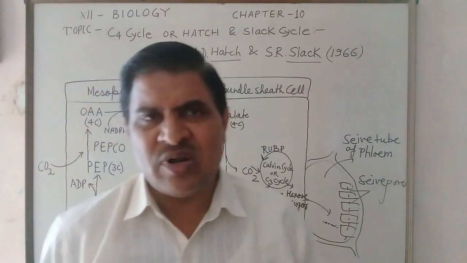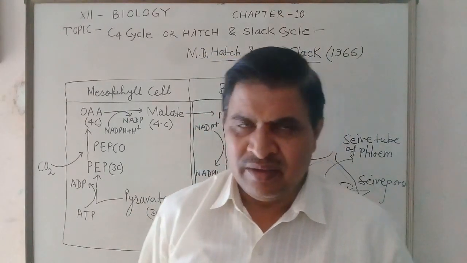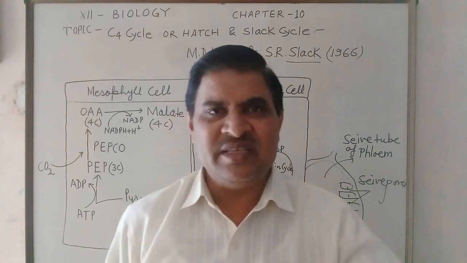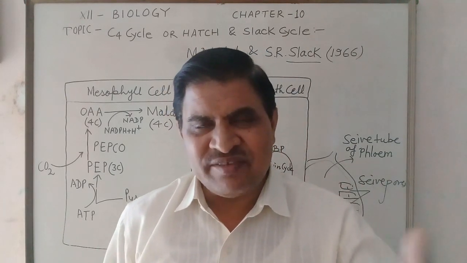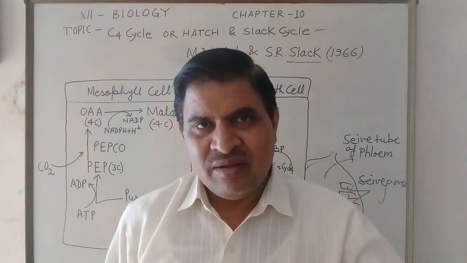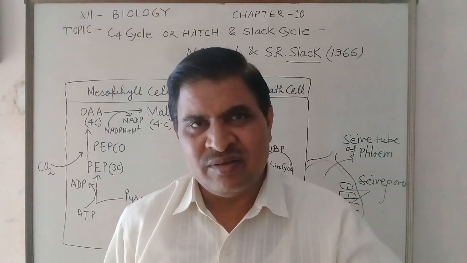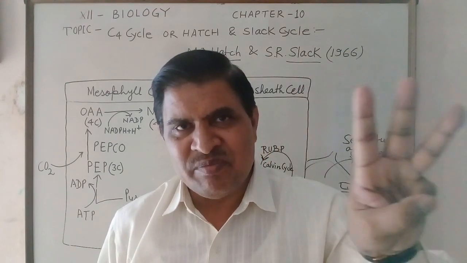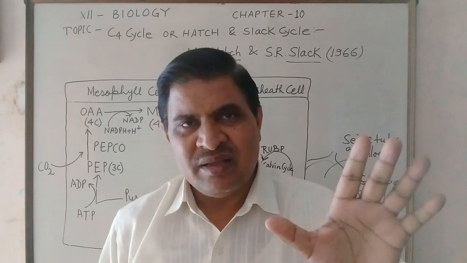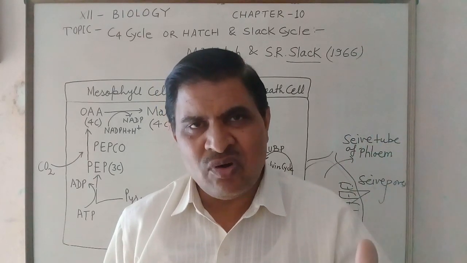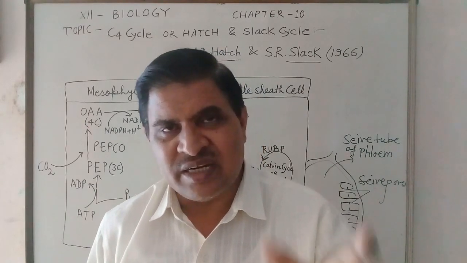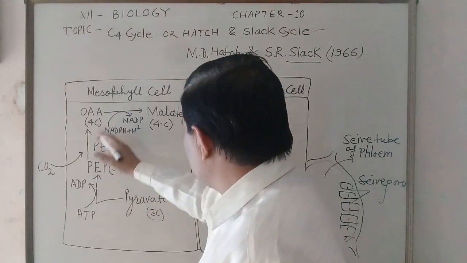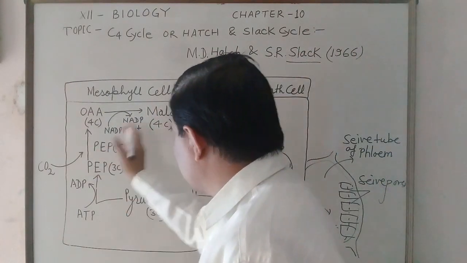known as phosphorylation reaction. It means pyruvic acid which enters in the mesophyll cell, after phosphorylation, after the addition of one phosphoric acid with the pyruvic acid, synthesizes another 3 carbon compound PEP, an abbreviation of phosphoenol pyruvic acid, and this phosphoenol pyruvic acid now continues this cycle again and again.